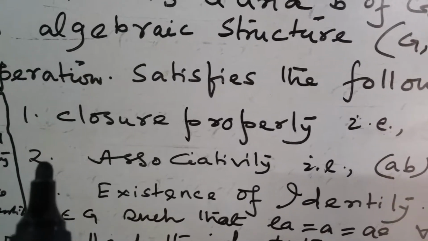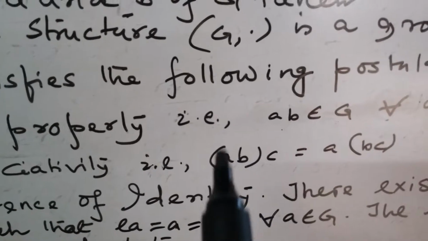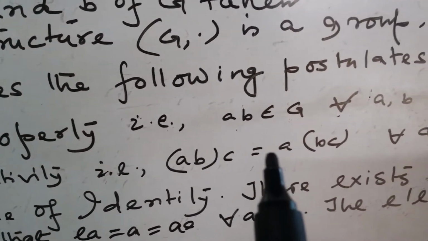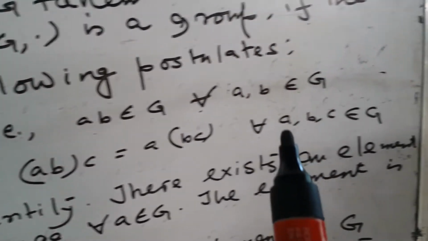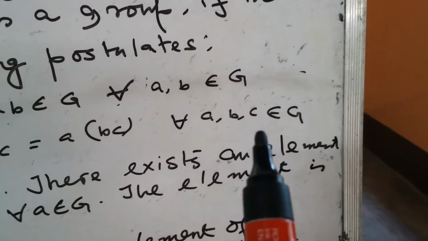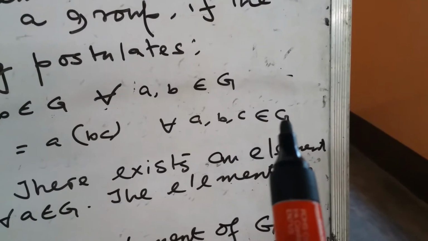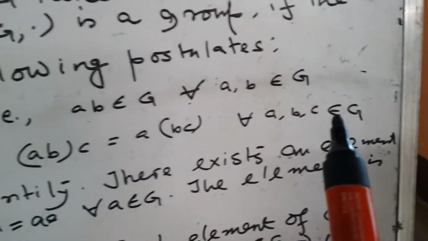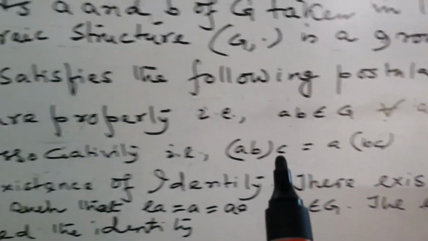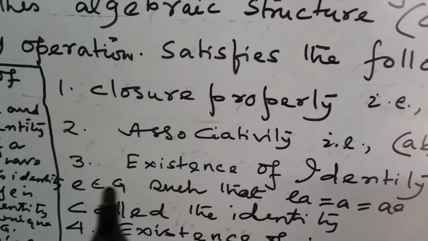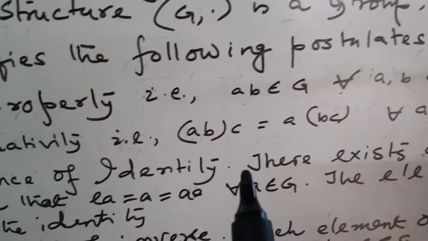Postulate number two, associativity. It means (AB)C is equal to A(BC) for all A, B, C belongs to G. Number three, existence of identity.